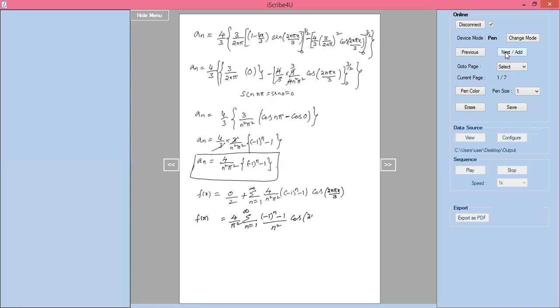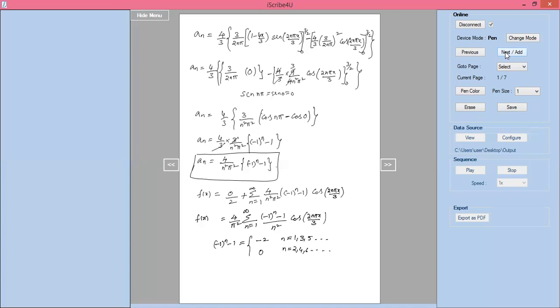Now (minus 1) power n minus 1: for n equal to 1, 3, 5 and so on, n equal to 1 gives minus 1 minus 1 which is minus 2. For n equal to 2, 4, 6 and so on, minus 1 squared is plus 1, minus 1 is 0, so those terms are 0.